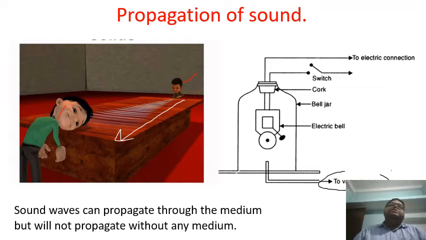So we all know that when an electric bell rings, it produces some type of sound, isn't it? So, students, when we connect the electric bell to the power and turn its switch on, it will start to produce sound, right? But as soon as we start to vacuum this jar, the air inside the jar is getting pulled outside. So when the air is getting pulled outside, then what is happening? We won't be able to hear any sound, right?